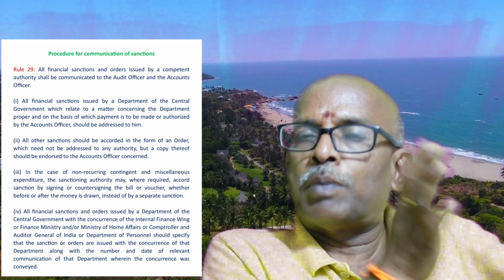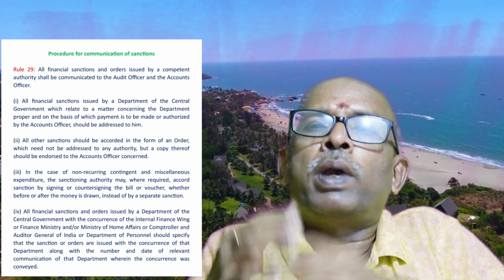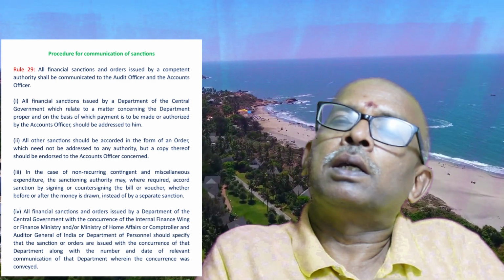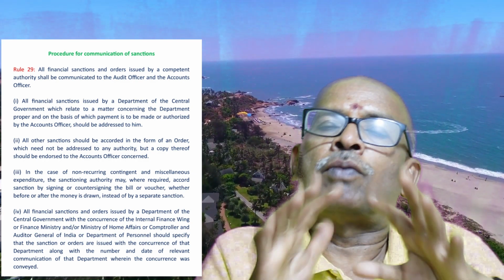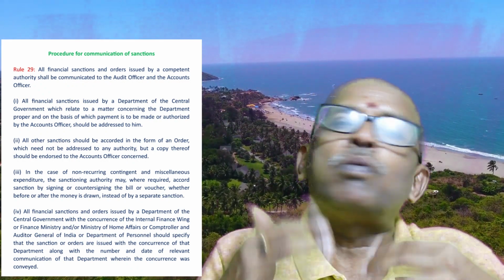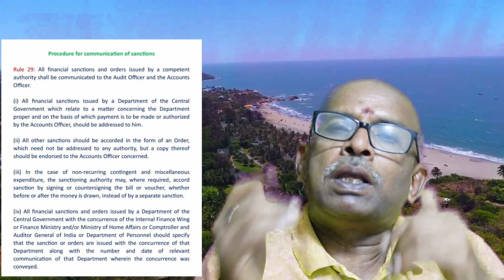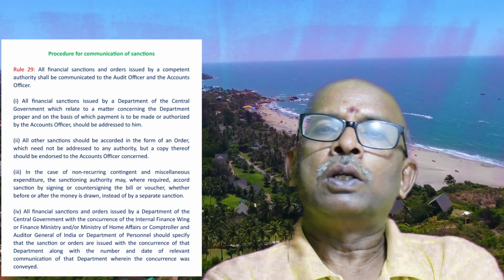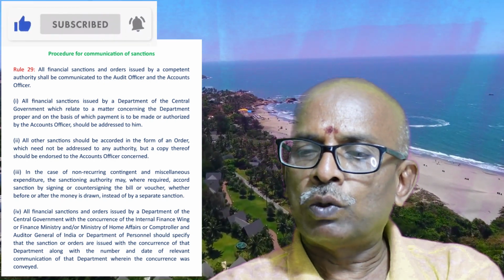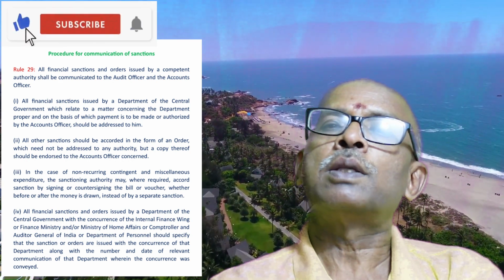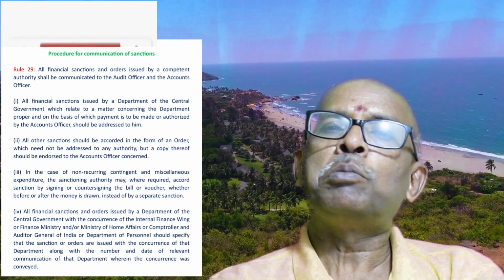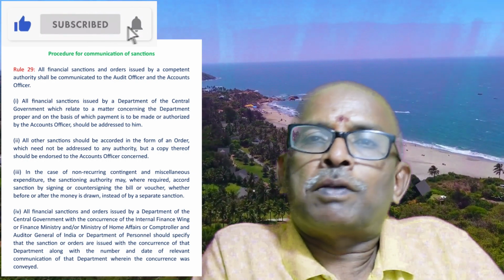So there is one approving authority and another authority who concurs. Why does he have to concur? There are two things. One is, he will say whether rules are followed in the approval, whether it is as per the financial guidelines and other rules. Second, whether sufficient budget is available in the appropriation. So these are the aspects. It is something like they are representing the Ministry of Finance. We will discuss separately the things related to the integrated finance divisions, which will be very interesting, because it is a kind of check and balance provided in the departmentalization of accounts. This is for financial things.